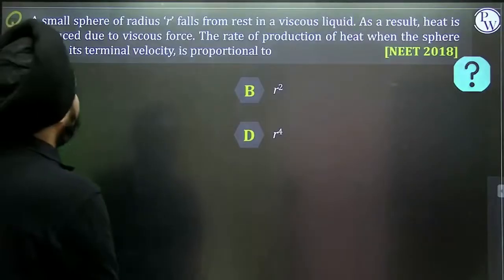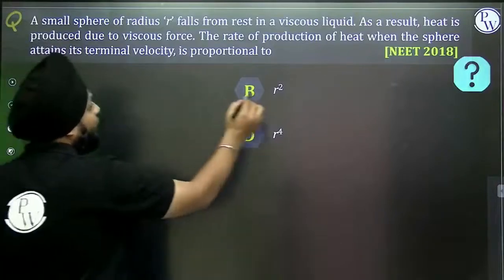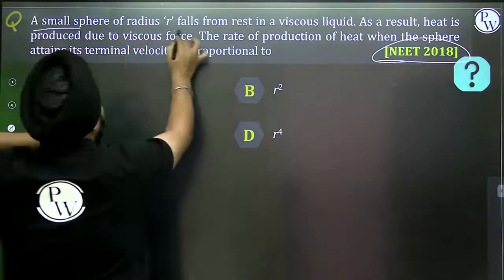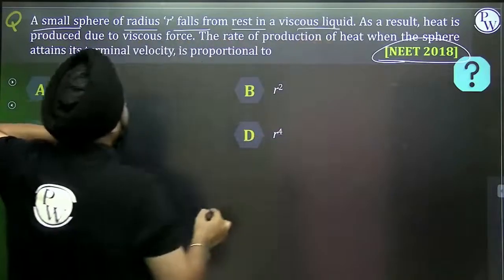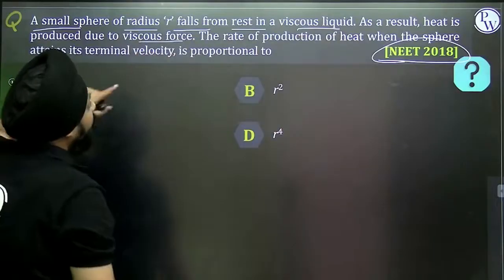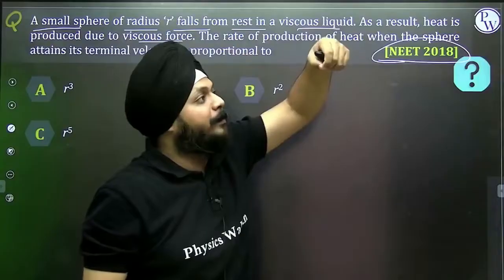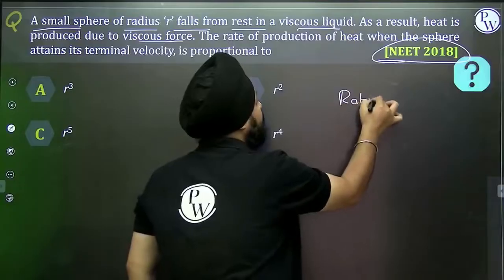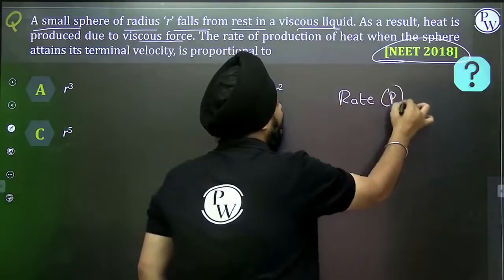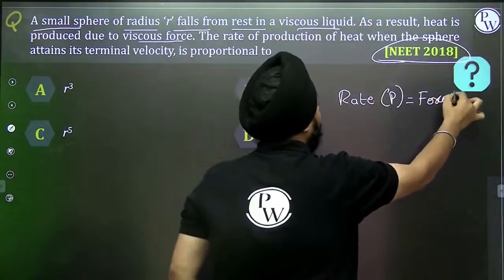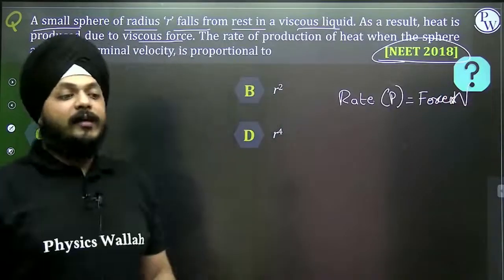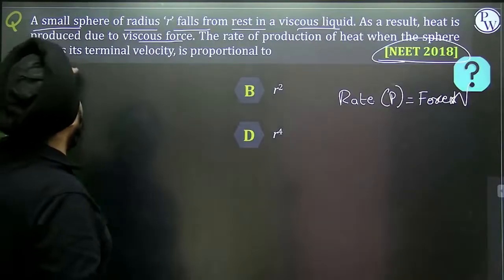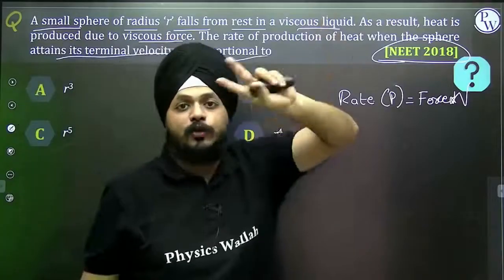A small sphere of radius r falls from rest. See, NEET 2018, a question on viscous force has been asked. The small sphere of radius r falls from rest in the viscous liquid. As a result, heat is produced. The rate of the production of heat, when the object is dropped, heat is produced. What is the rate of the heat? That is power. Can I say that is force into velocity? Rate of heat, that is power. The rate of heat when the sphere attains its terminal velocity is proportional to, simple.